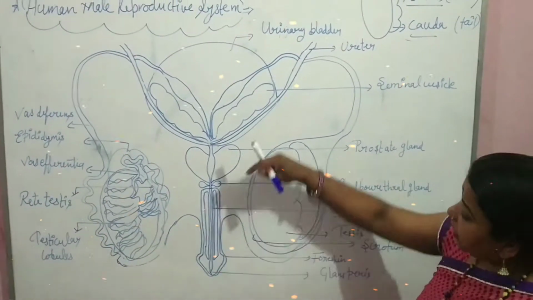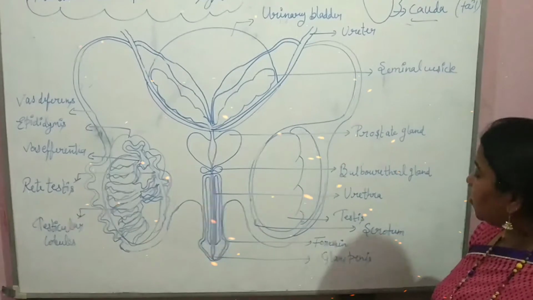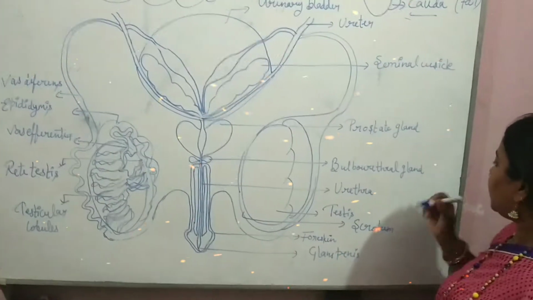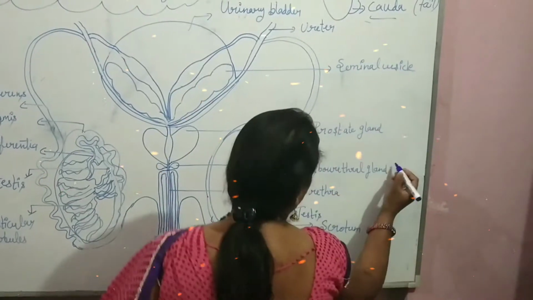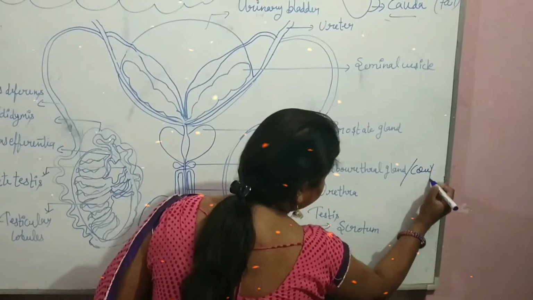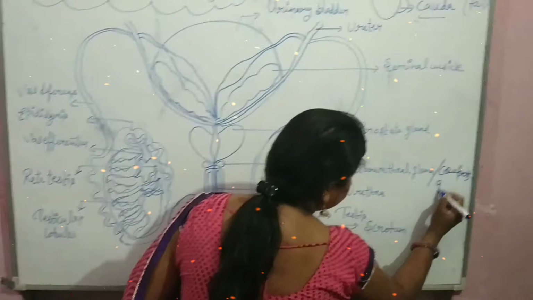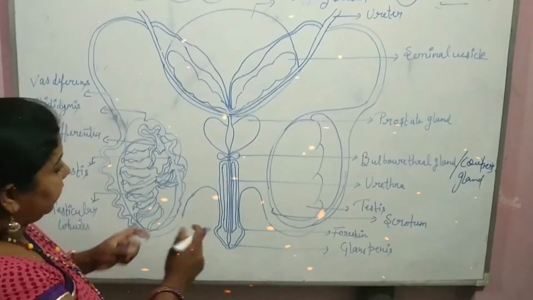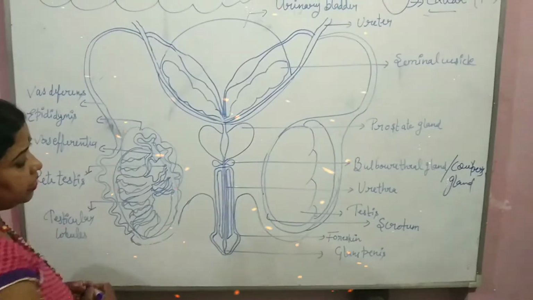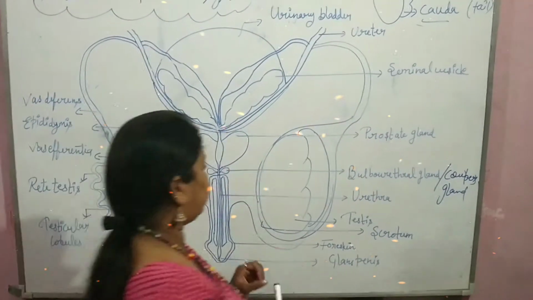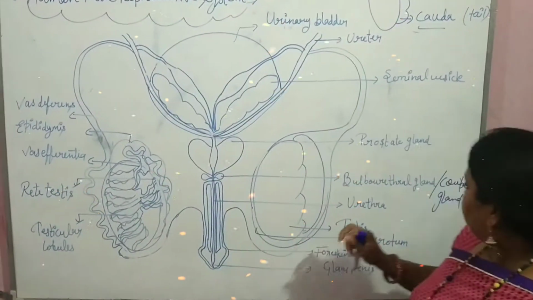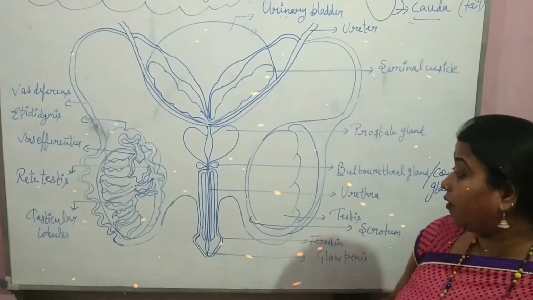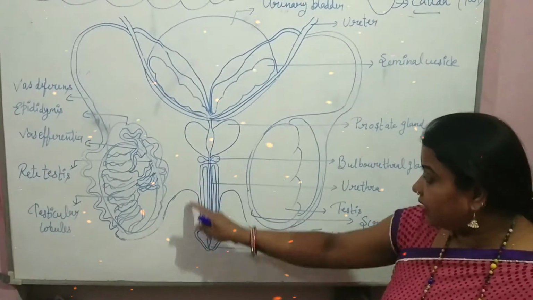Now, below the prostate gland, there is another small gland, called the bulbourethral glands. Another name of the bulbourethral gland is Cowper's gland. They are 1 centimeter in diameter and approximately 3 centimeter in length. These glands help in the lubricating of the male genital tract.